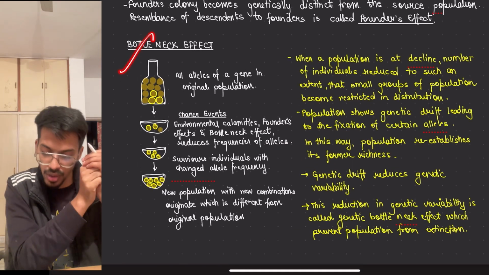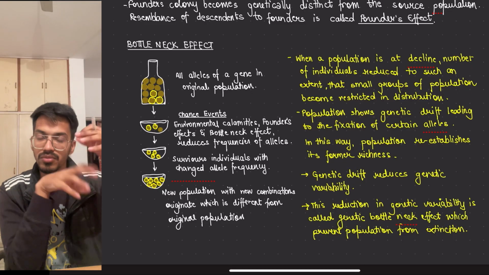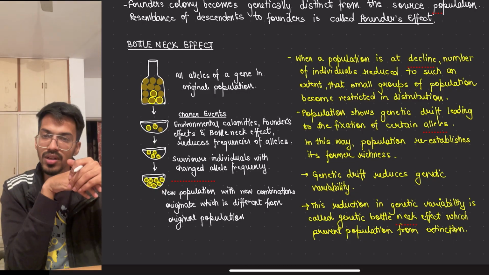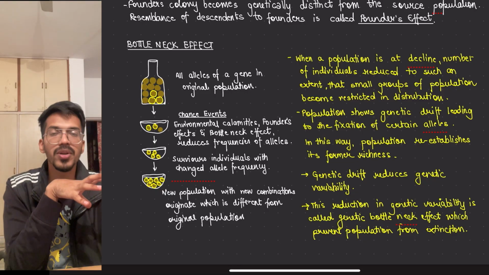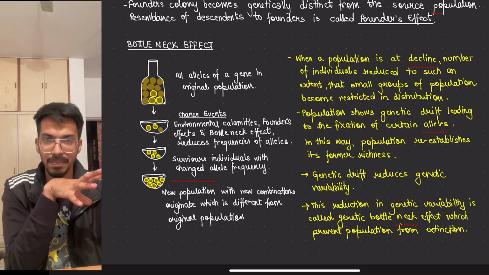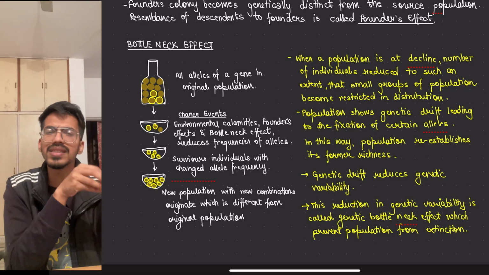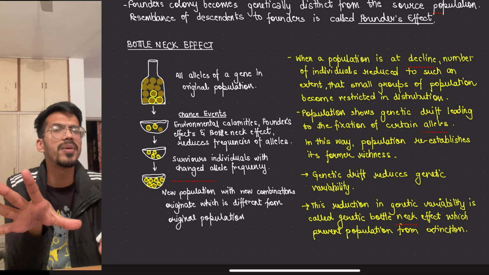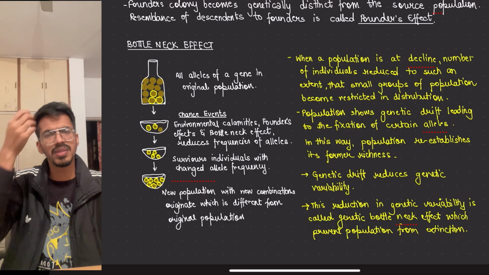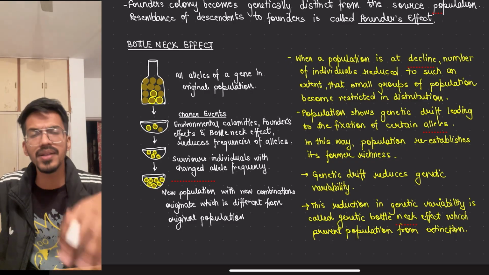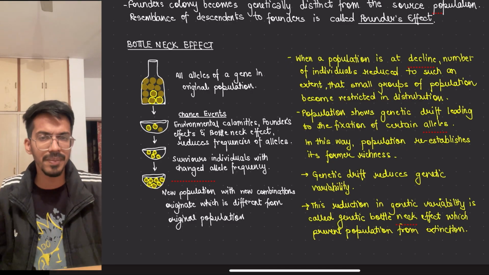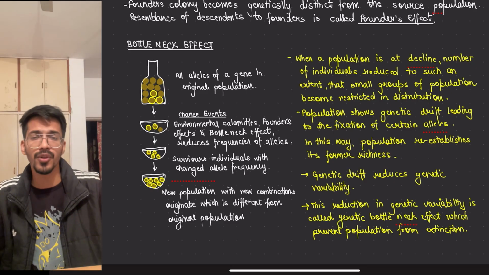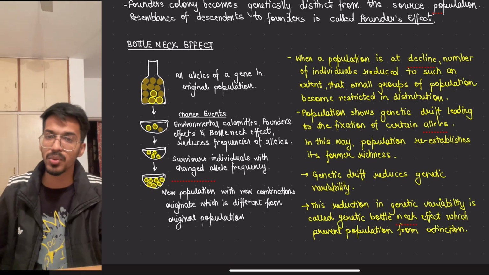Next is the bottleneck effect. For example, an organism is living in a population and the population has totally exploded. We take some of those organisms from there and put them into a new population. Over there, they survive. They also lose some because of calamities and all the natural problems that come up, and whatever is left, they grow and they become a totally different species than the original one. How will we remember it? It is very common to see in bacteria, not in humans, but I am giving an example. For example, humans are there, and since the planet Earth is fully occupied by us, now we want a new home. Okay, so we took a few people from planet Earth and put them on Mars.